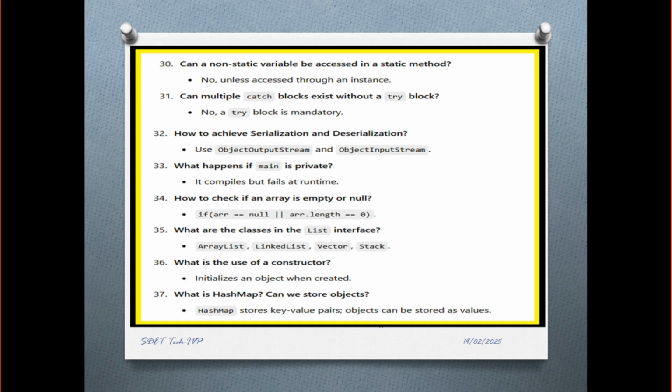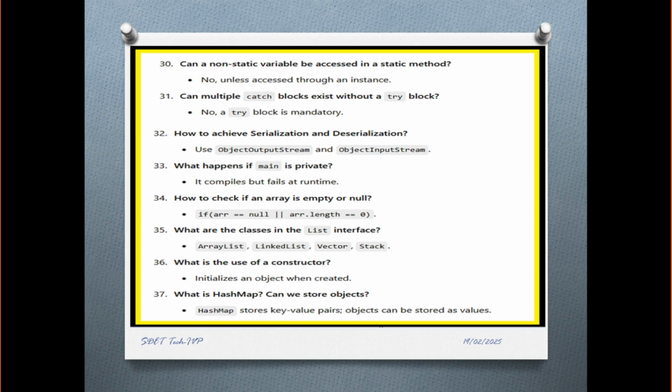Next question, can a non-static variable be accessed in a static method? No, unless accessed through the instance. Can a catch block exist without a try block? No. Without try we can't use a catch block. How to achieve serialization and deserialization? We can use ObjectOutputStream and ObjectInputStream. What happens if main is private? It compiles but fails at runtime.